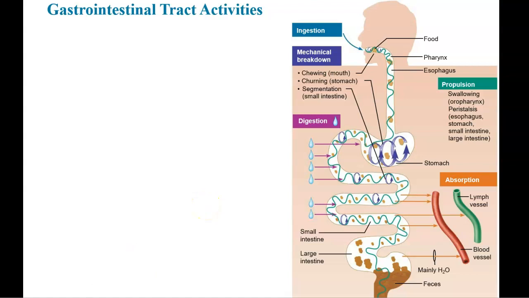And then the nutrients find their way into the bloodstream as they go into the capillaries. And also some things like digested fats end up in the lymphatic system. So the lymph vessels run very close to the blood vessels. In the large intestine, that's where mainly a lot of the water is reabsorbed. At this point, the nutrients have already been absorbed, so there's really no absorption of nutrients. It's just mainly water.